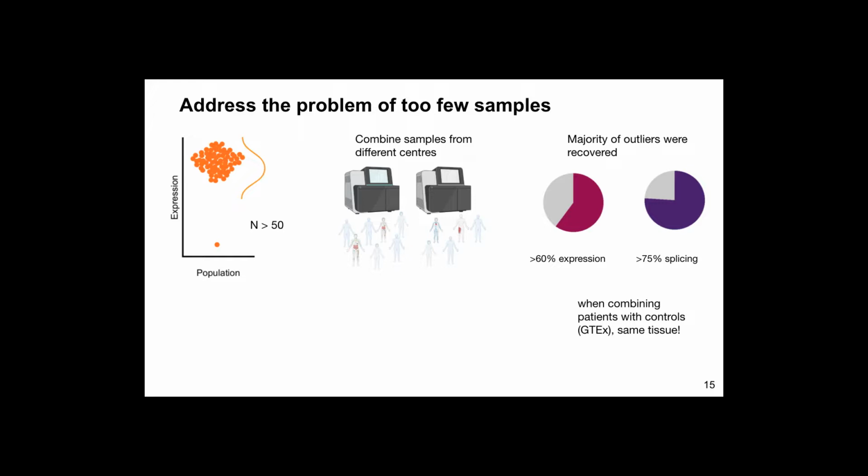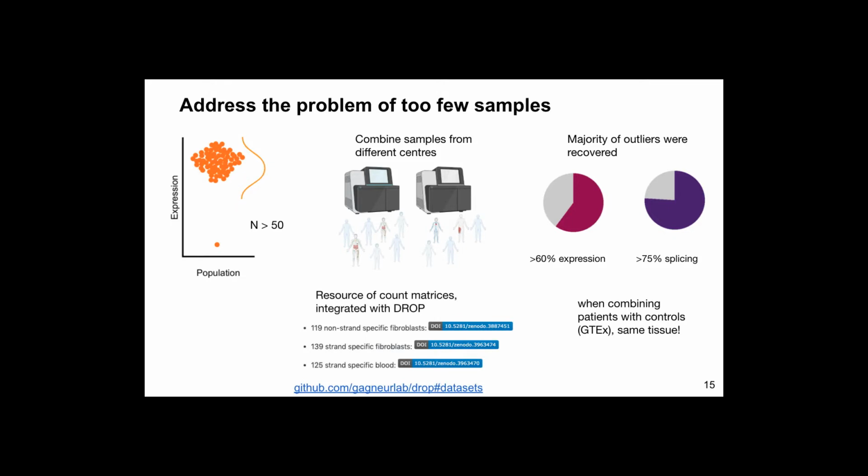in this case skin fibroblasts. As such, we provide a resource of count matrices for blood and for fibroblasts, which can directly be integrated with DROP.